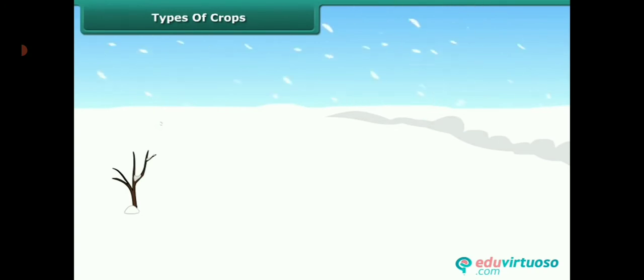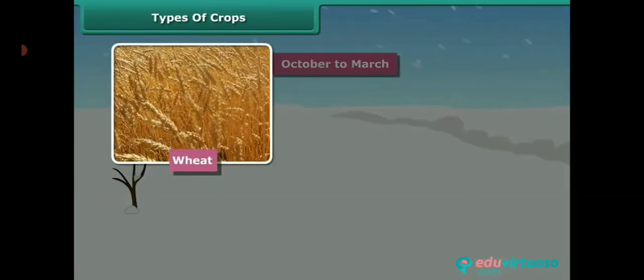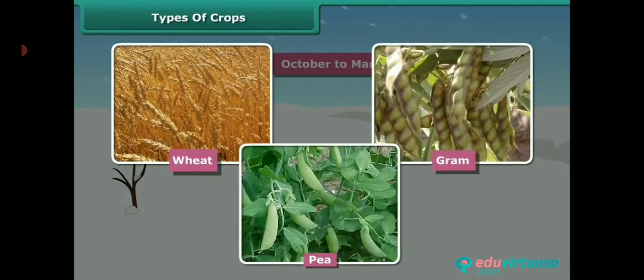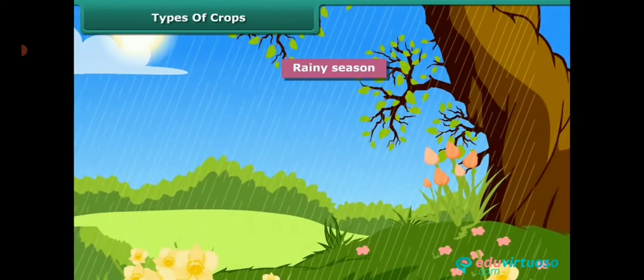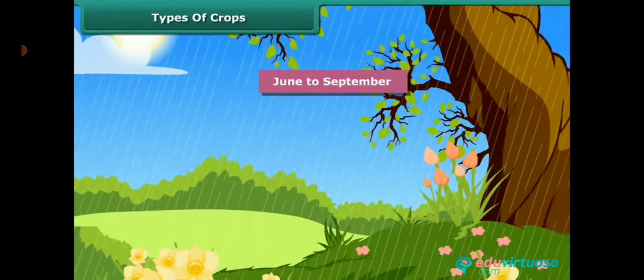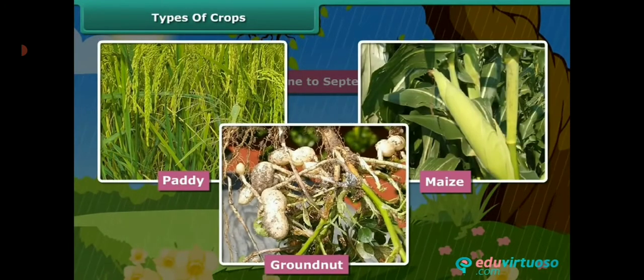Let us see Rabi crops. The crops grown in the winter season, October to March, are called Rabi crops. Examples of Rabi crops are wheat, gram, pea, mustard, etc. The crops which are sown in the rainy season are called Kharif crops. The rainy season in India is generally from June to September. Examples: paddy, maize, soya bean, groundnut and cotton are Kharif crops.